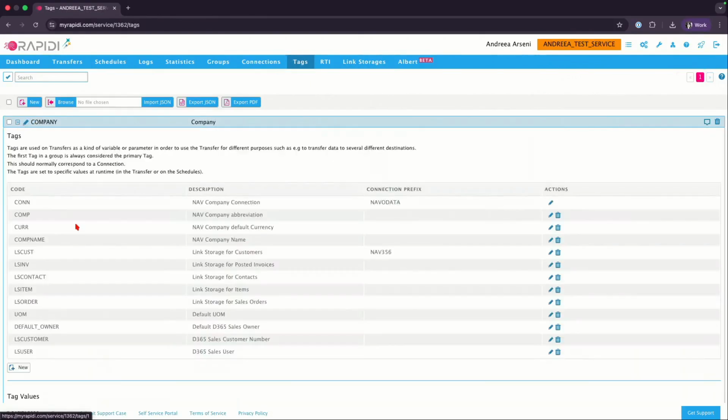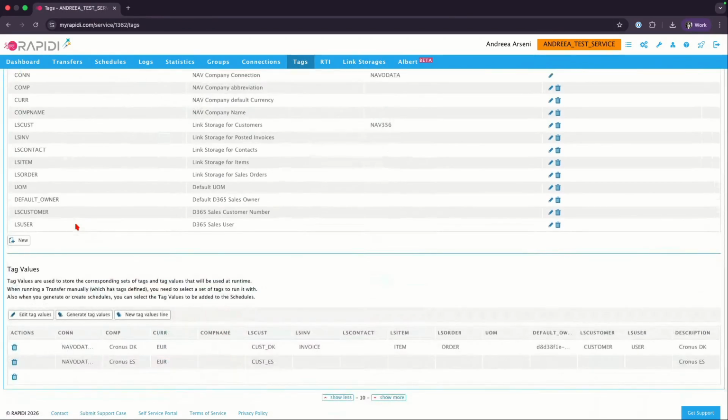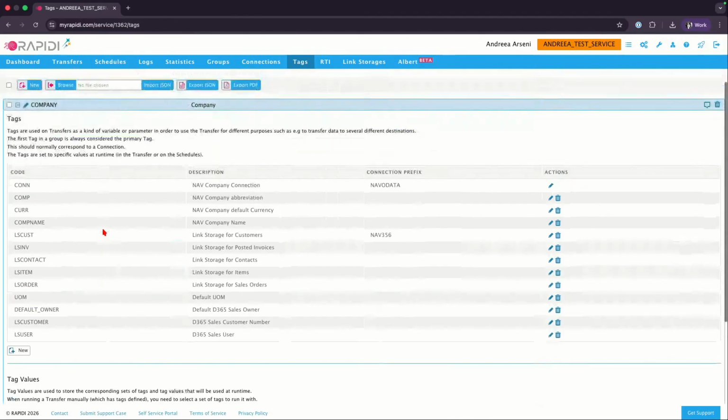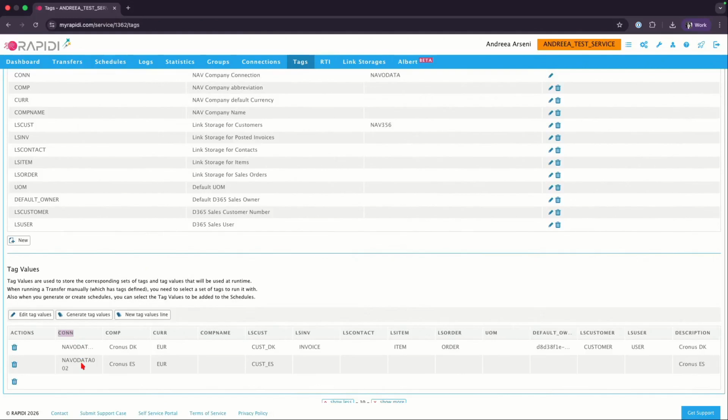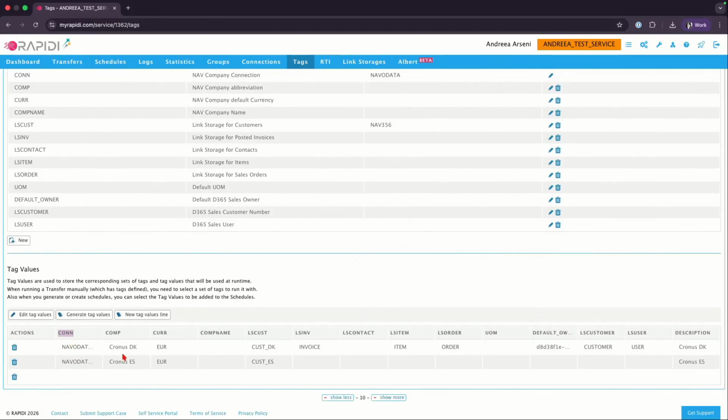And then tags. Tags usually go hand in hand with link storages. Tags are used when you have more than one entity in one of your systems. This happens usually with any Microsoft ERPs, right? And then you want to send data from, let's say, Salesforce to multiple instances or entities in Business Central. So you would define the main values here. You can say connection, company, currency, and they would act as headers. And then below, you just put your values, meaning a line for each connection. So you define everything for every single entity.